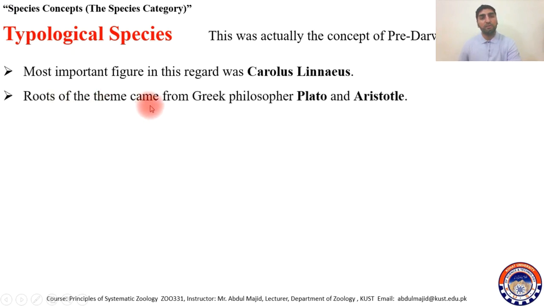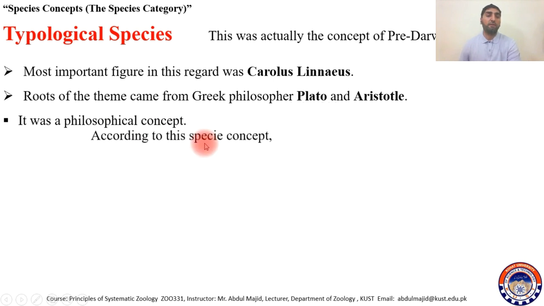The root of the typological species concept came from the Greek philosophers Plato and Aristotle. So actually, the idea of the typological species concept came from these two. It was more of a philosophical concept as compared to a scientific one.